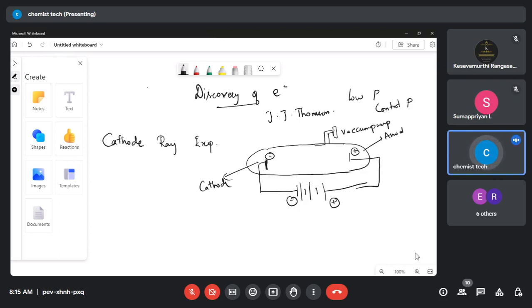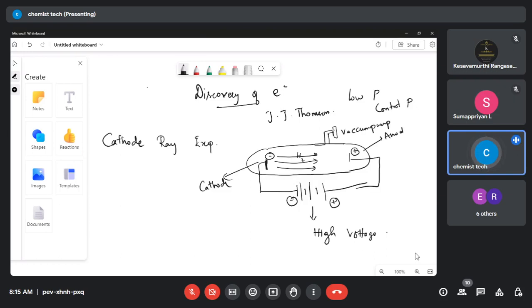So the experiment takes place at low pressure, and then we are supplying electricity of extremely high voltage. So this is what he did. Okay, the high voltage he took. Then he is passing the hydrogen gas inside the glass tube. Now what is happening is that some rays are coming from the cathode, but these are invisible rays. We can't see these rays.